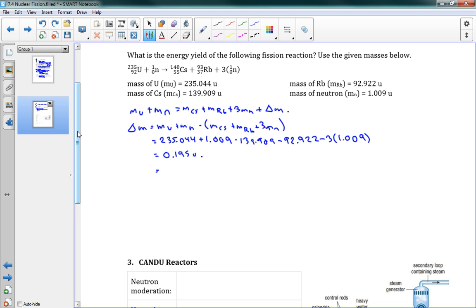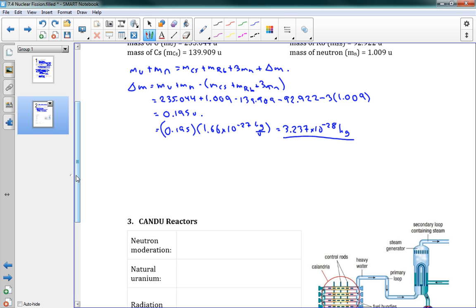Now, if I want to convert that, I probably want to convert that into kilograms. So we've got 0.195 times 1.66 times 10 to the negative 27. And this is kilograms per unit. This gives us 3.237 times 10 to the negative 28 kilograms. That's our mass defect. That's how much mass we are converting into energy now.